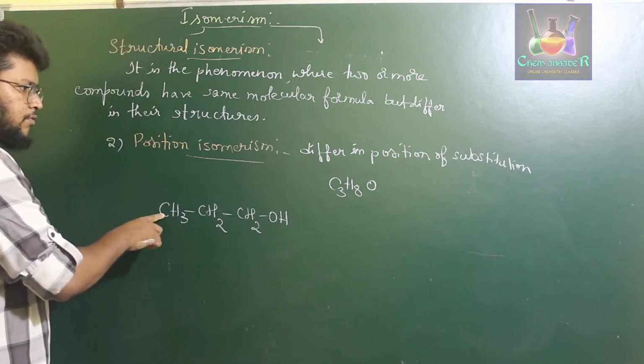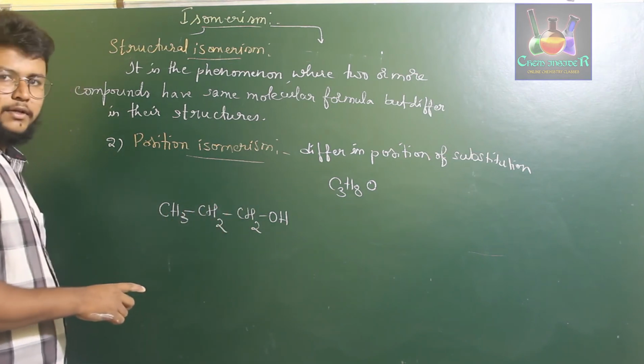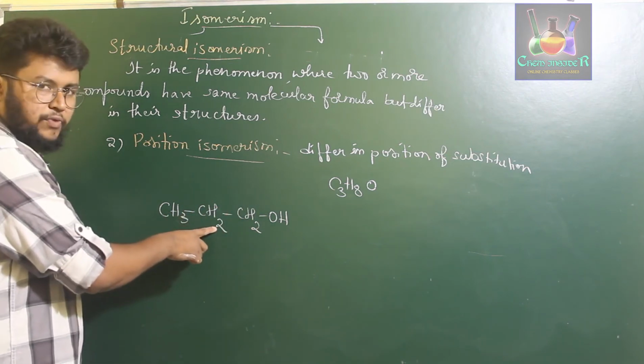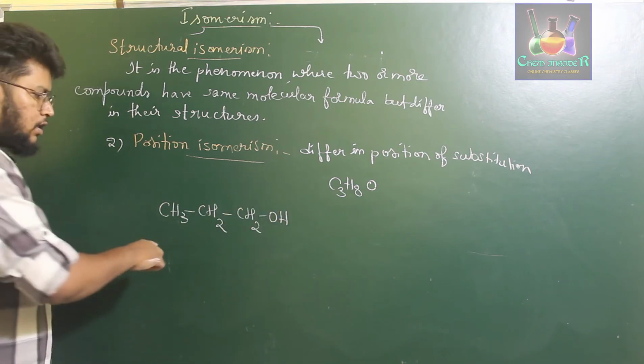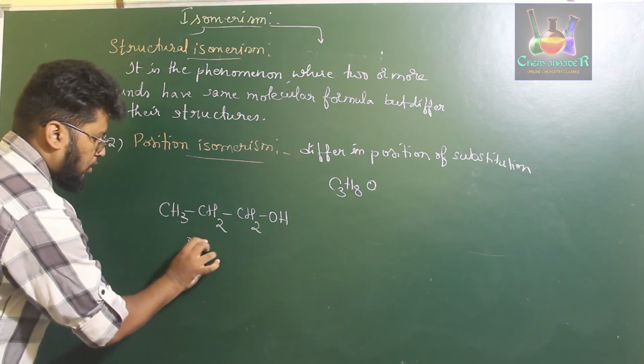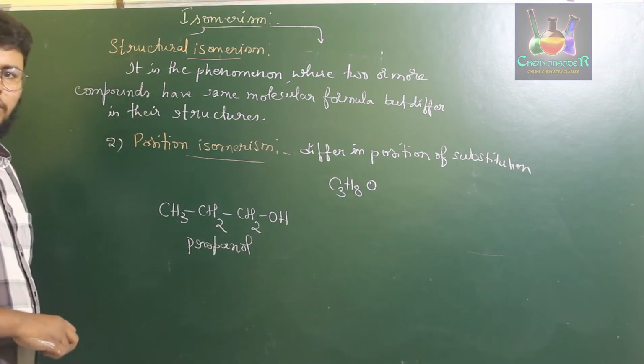The number of carbon atoms is 3, the number of hydrogen atoms is 8, and we have 1 oxygen. The name of this compound is propanol.